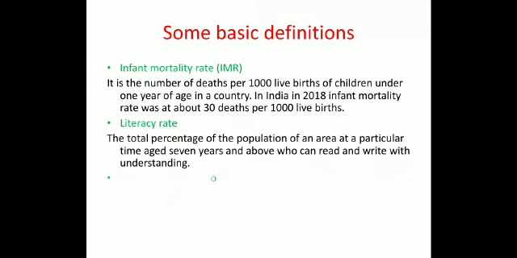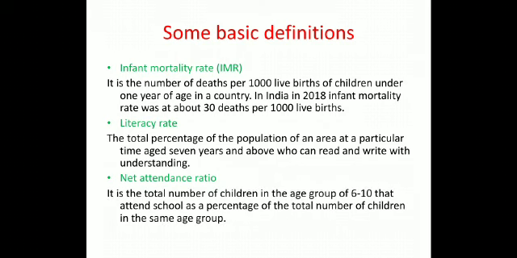Now our next topic is net attendance ratio. It is the total number of children in the age group of 6 to 10 that attend school as a percentage of the total number of children in the same age group. Net attendance ratio means the school-going children in the age group of 6 to 10, that is, they are attending school.